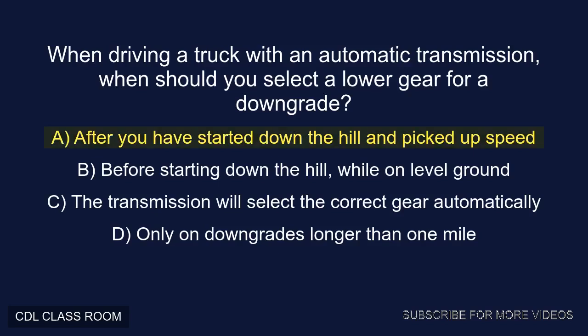A. After you have started down the hill and picked up speed. B. Before starting down the hill, while on level ground. C. The transmission will select the correct gear automatically. D. Only on downgrades longer than 1 mile. Correct answer, B. Before starting down the hill, while on level ground.